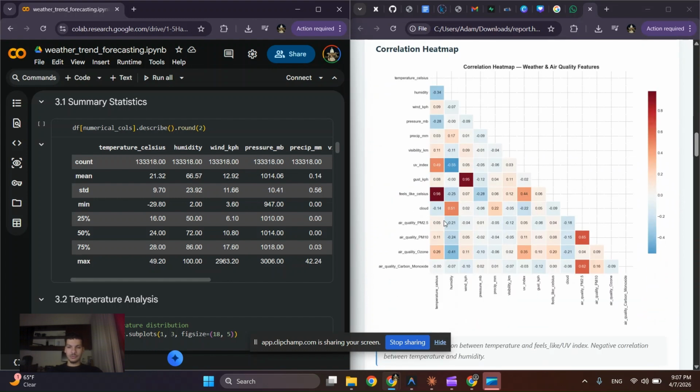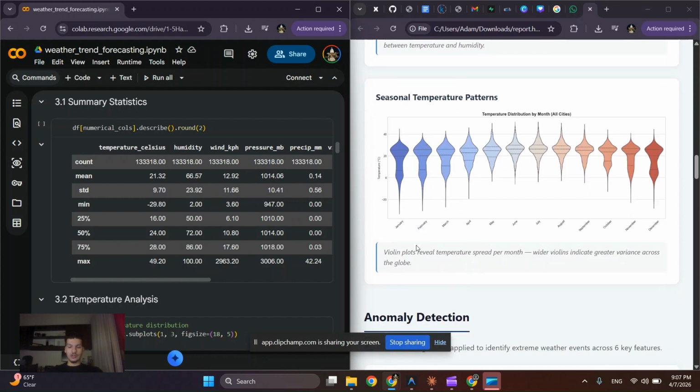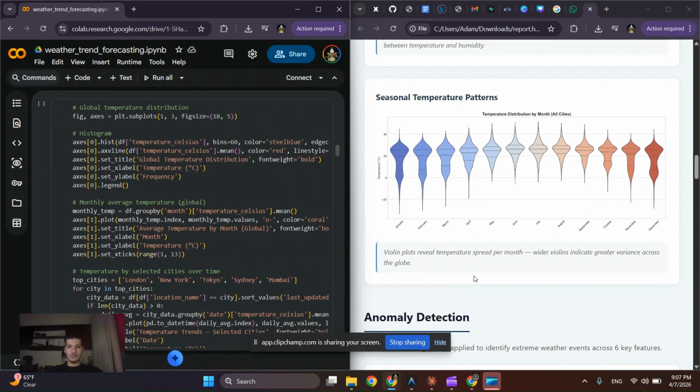I also did a correlation heat map for the features and found, for example, that the temperature is very closely related to what it feels like. Also, we found that the gust and the wind speed were also very closely related. I also did the other temperature trends analysis, and then I moved on to the anomaly detection.